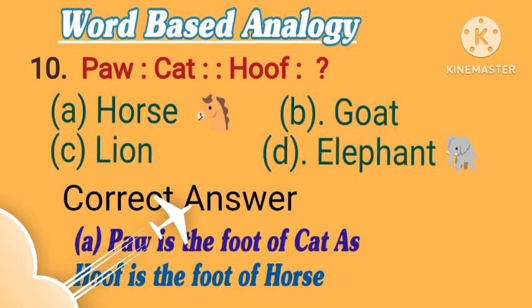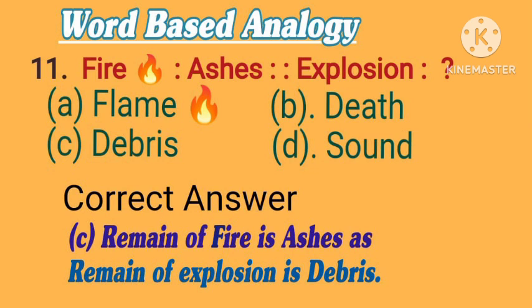11. Fire is to ashes, as explosion is to what? Options are A. Flame. B. Death. C. Debris. D. Sound. Correct answer is C. Debris. Remain of fire is ashes, as remain of explosion is debris.